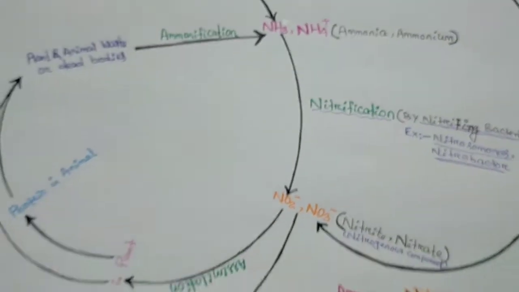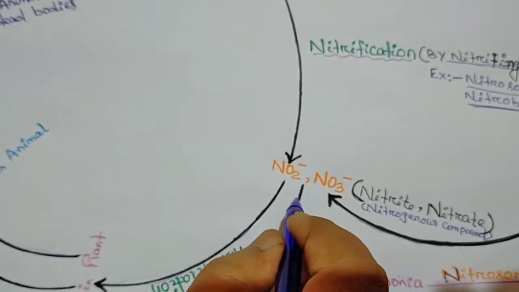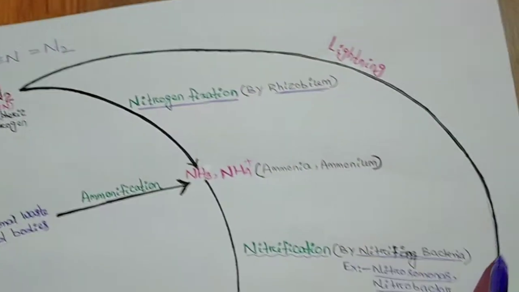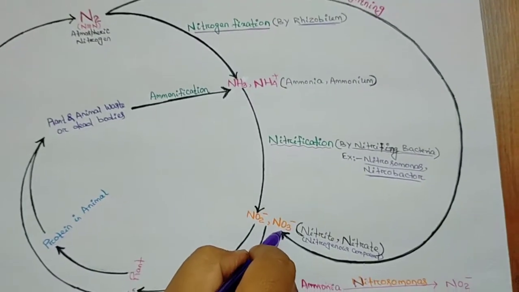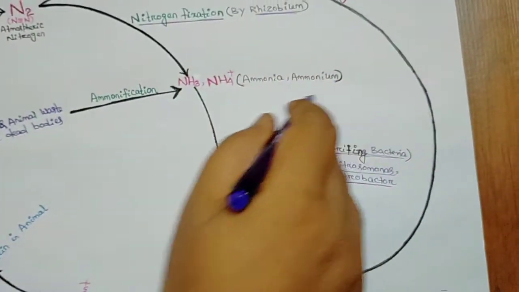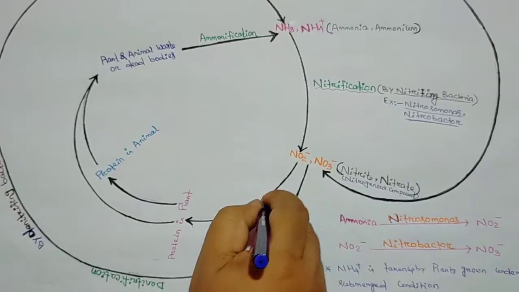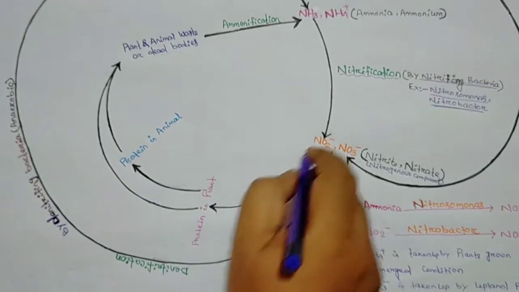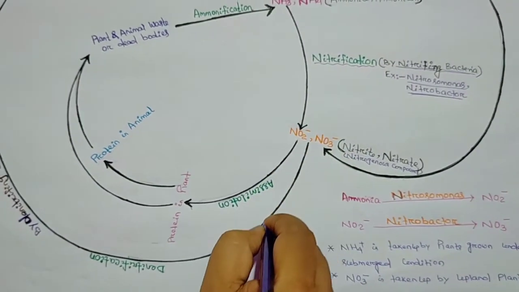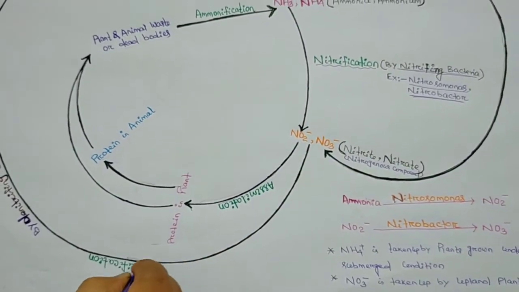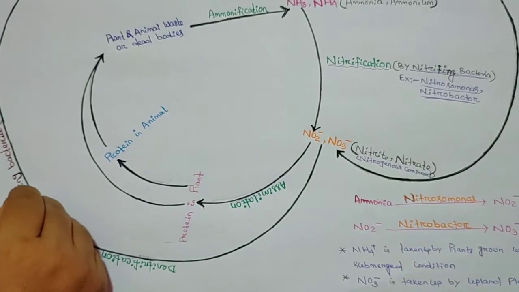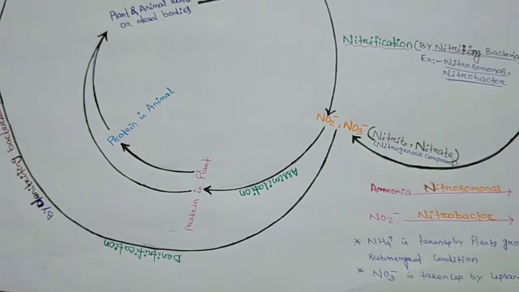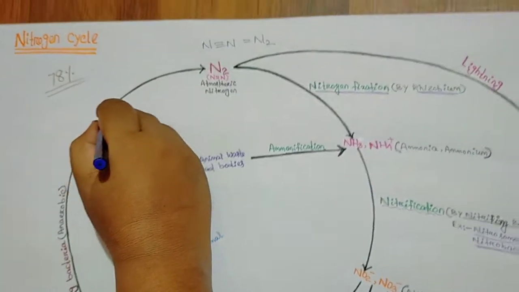In the same case also, the nitrogen converted into nitrite or nitrate by lightning is not all absorbed by plants. Some nitrite or nitrate is also denitrified by the action of denitrifying bacteria and goes to the atmosphere.